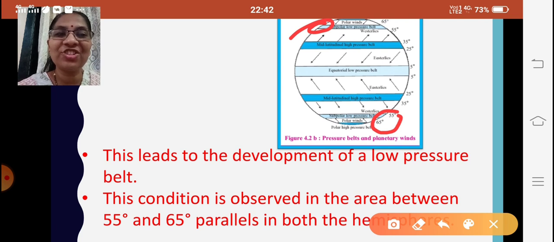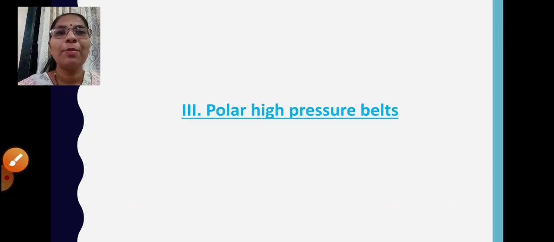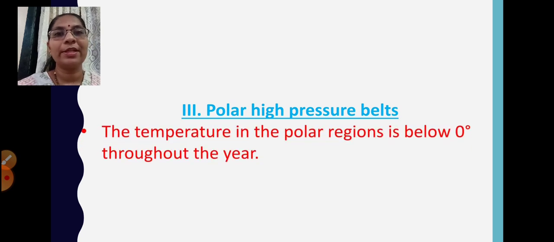I hope this is clear, children. Fine, we move ahead. The next is the polar high pressure belts. The name itself says polar regions, very cold regions. So low temperature, what will be the pressure? High. The temperature in the polar region is below 0 degrees throughout the year. It even goes to minus, it's freezing over there. You have snow throughout the year, very cold throughout the year.